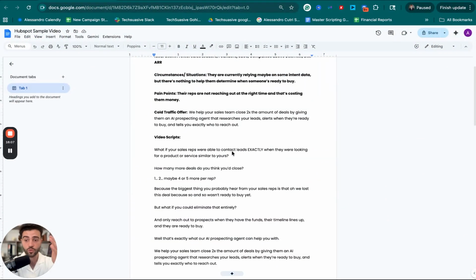So remember, this is just one of the scripts. You'd want to create at least 15 to 20 to 25 scripts that are each targeting a different pain point, outcome, and benefit, but I'm really keeping it over the intent and exactly what it is that we want to be solving here. So here's how it reads.